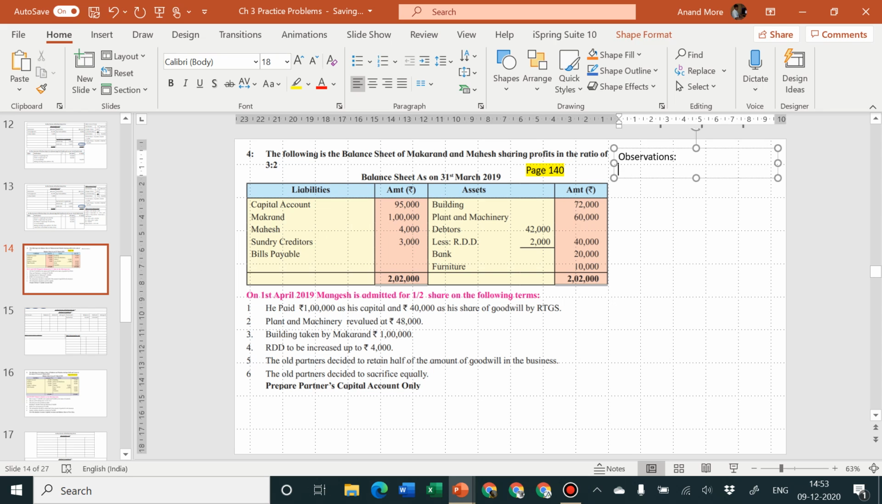First observation, old PSR is equal to 3:2. Mangesh is admitted for half share. Sacrifice by old partners is given. So sacrifice ratio is equal to 1:1. Okay, next one,